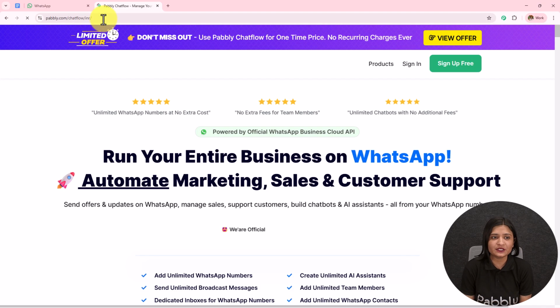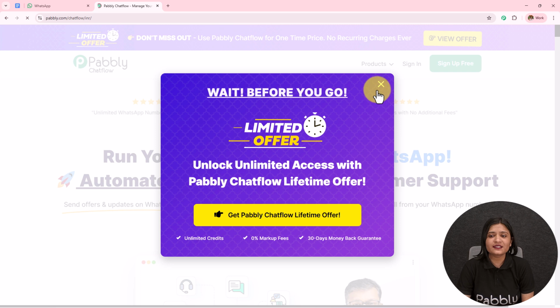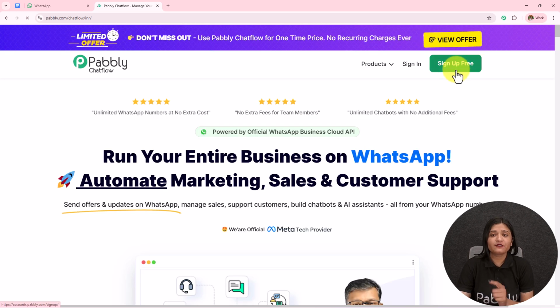To visit Pabbly Chatflow, we simply have to write www.pabbly.com/chatflow in the browser. After browsing the website, we need to sign in to our Pabbly Chatflow account. On the top right corner, you can see two options: sign in and sign up for free. If you are an existing user, click on sign in, and if you are a new user, click on sign up for free. This will give you 100 tasks free on a monthly basis. You can use these 100 tasks and check whether it fits your business or not.